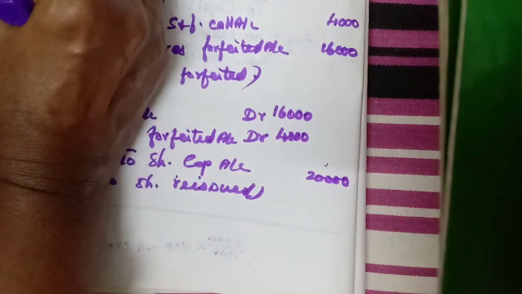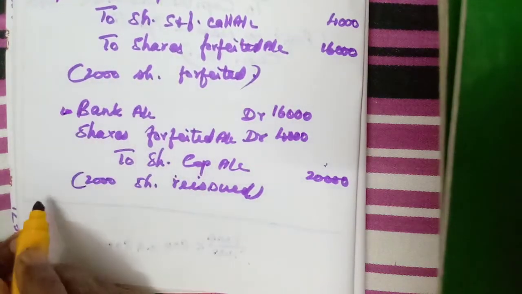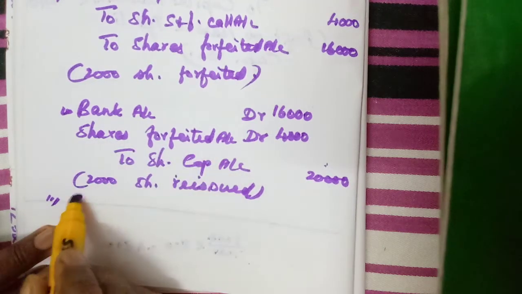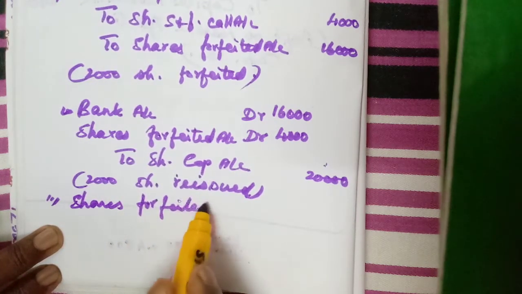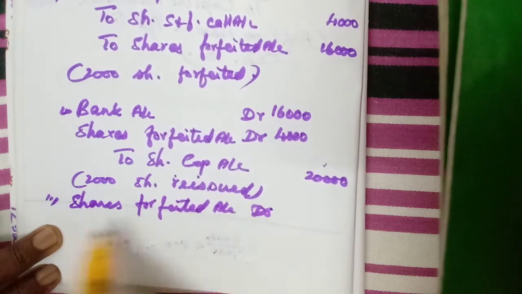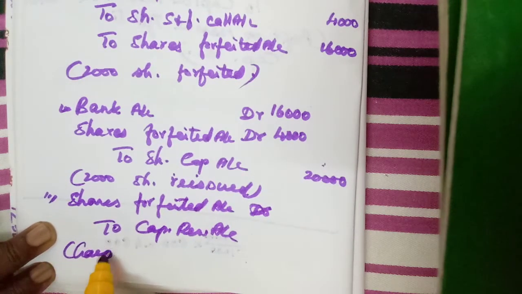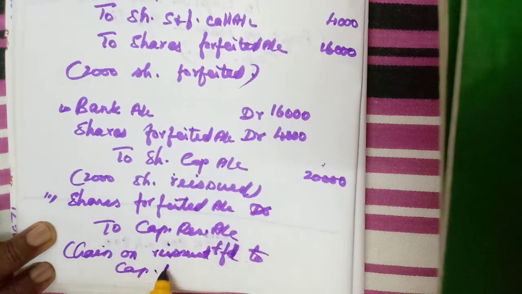The next entry. So here we will write the number 7, 8, 9, 10, 11 entries. Then shares forfeited account debtor to capital reserve, gain on reissue transferred to capital reserve account.